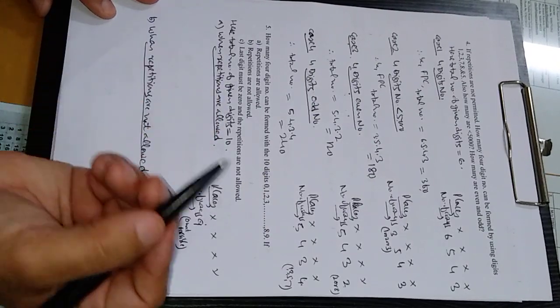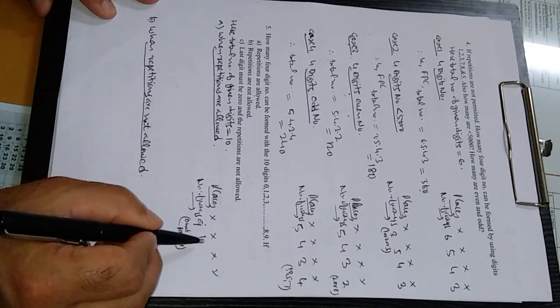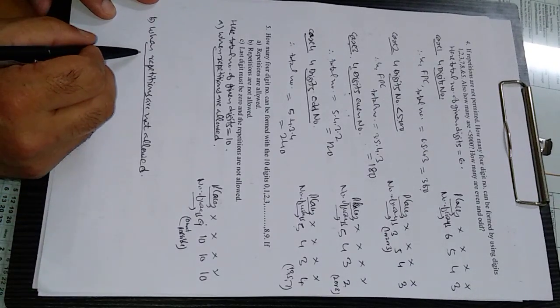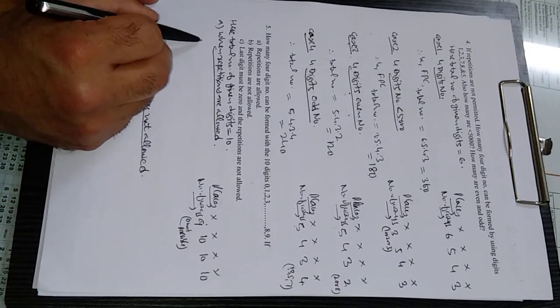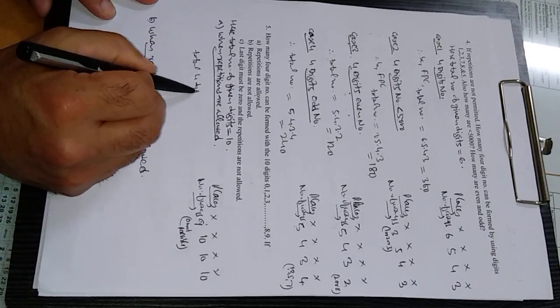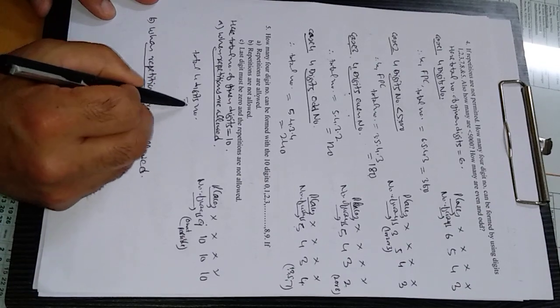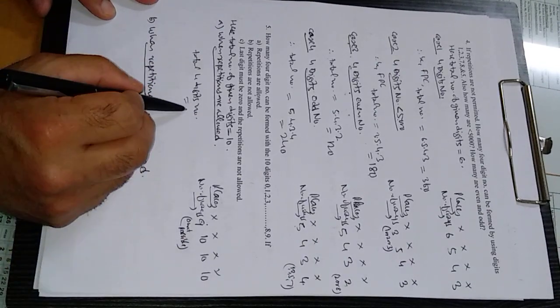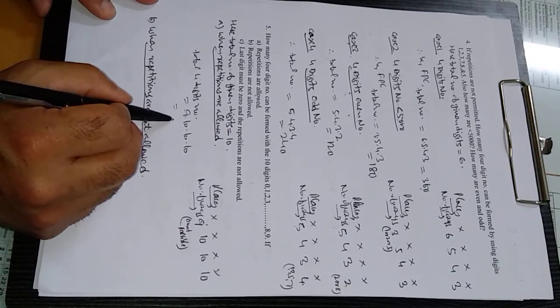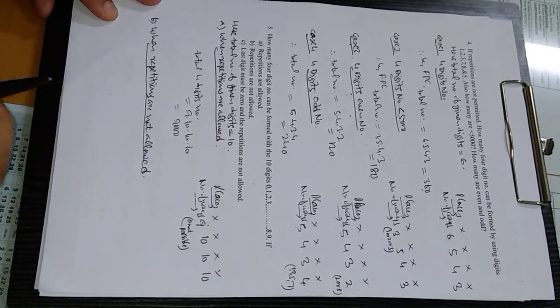Repetition is allowed, again we can use the numbers. So again 10 options here, 10 options here, again 10 options here. Therefore, by the fundamental principle of counting, total 4 digit numbers, just multiply all of these, 9 × 10 × 10 × 10, and this will come out to be 9000.